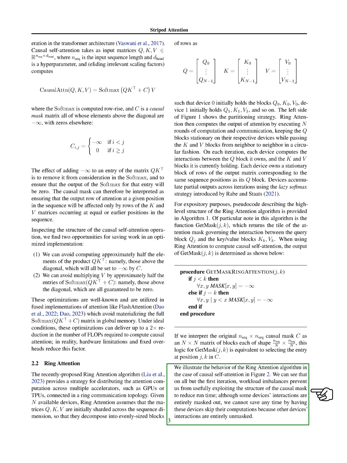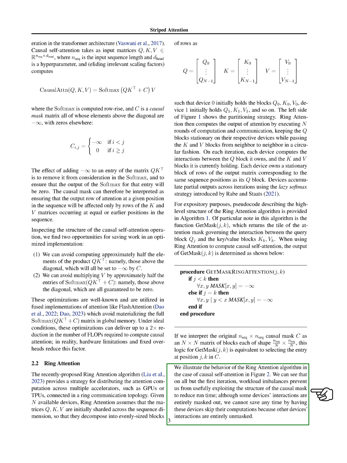When using ring attention to compute causal self-attention, the output of getMask is determined as follows. If j is less than k, then all values in the mask are set to negative infinity. If j equals k, then for all x, y where y is greater than x, the mask values are set to negative infinity. If we think of the original causal mask C as an n by n matrix of blocks, each of shape N/n by N/n, this logic for getMask is equivalent to selecting the entry at position j, k of C. However, there are some limitations.